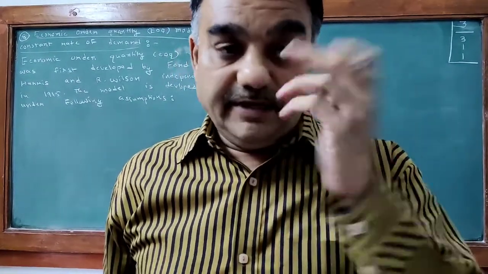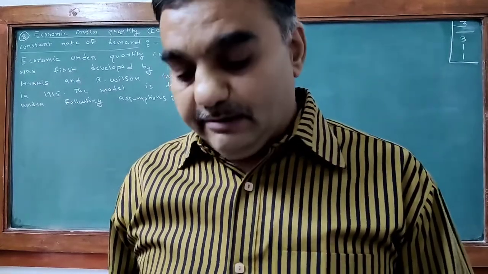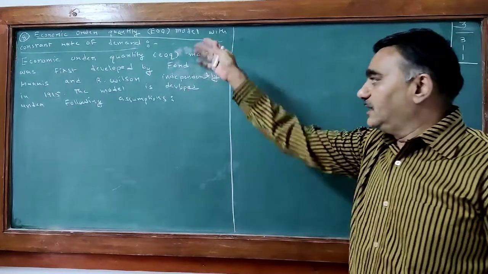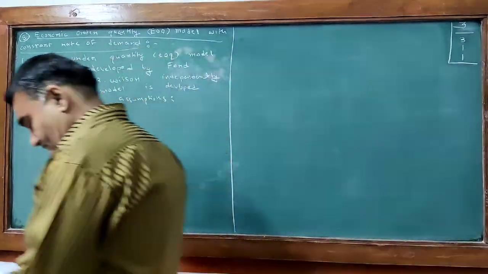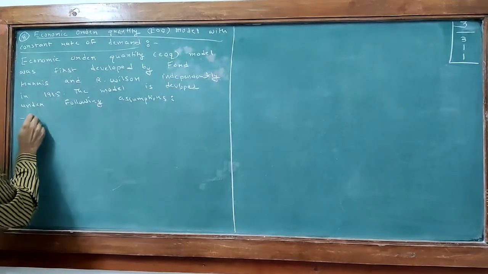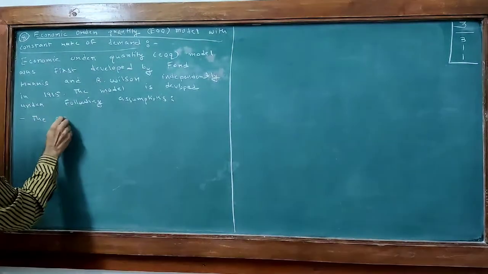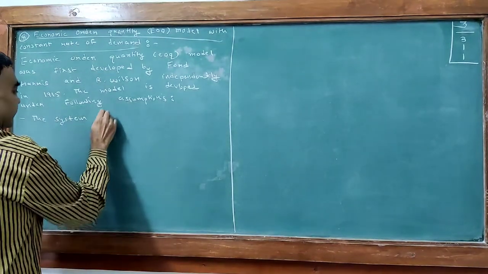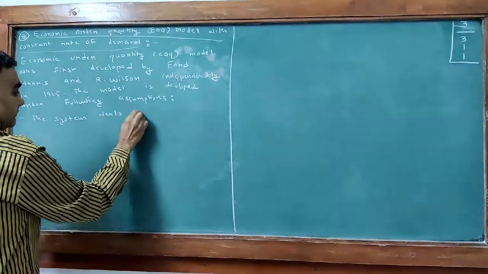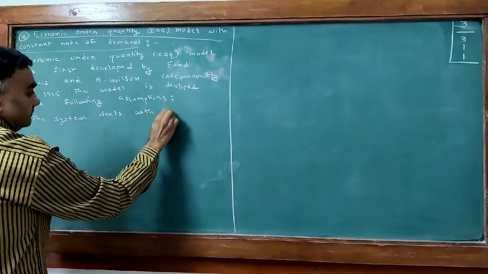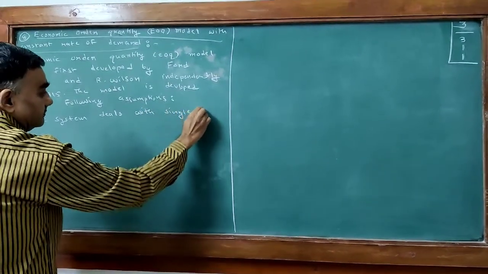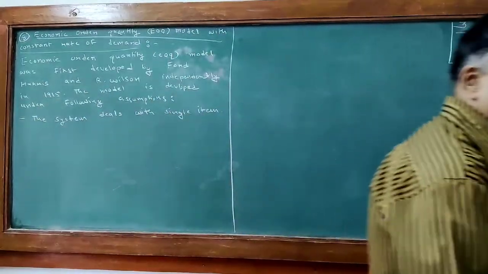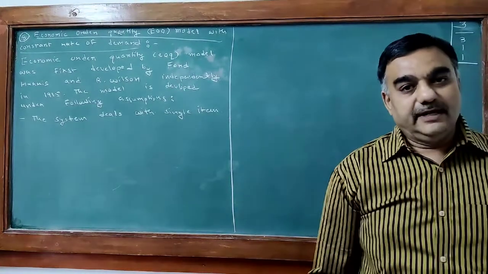You have to show somewhere, they may ask in exam. You have to do that. So we first write the assumptions which they made. The system deals with a single item. Standardly, is it possible? Only one thing can be sold by the company.